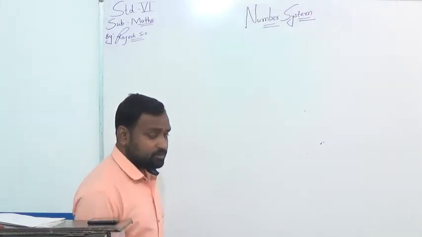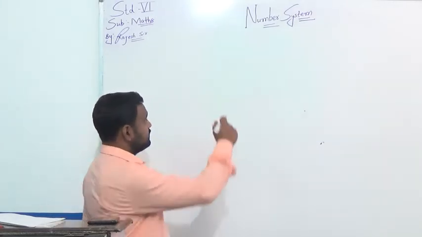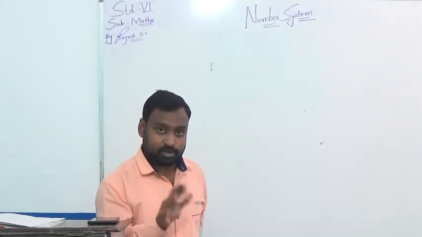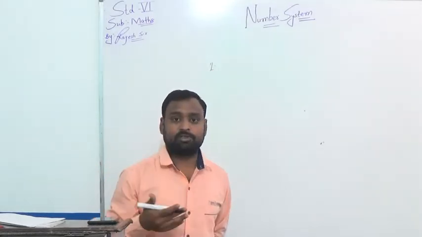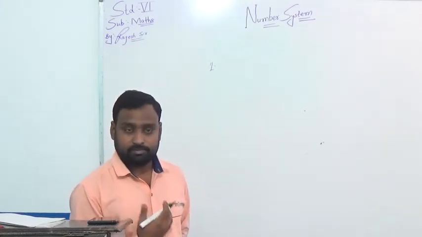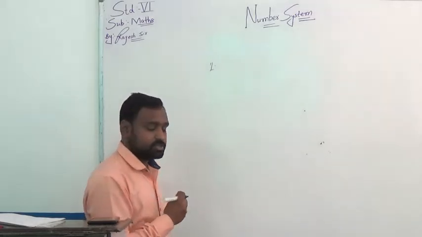There is a list of more than 100 number systems. I am telling you some famous, mostly important number systems.